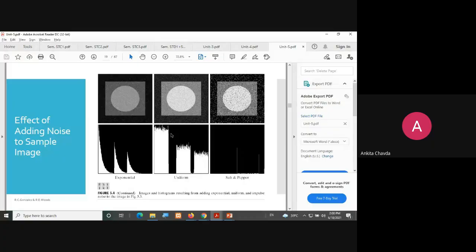Yeah, so this is the effect of adding the noise, right? So this is what the noise is, right? They are the unwanted dots, black and white.